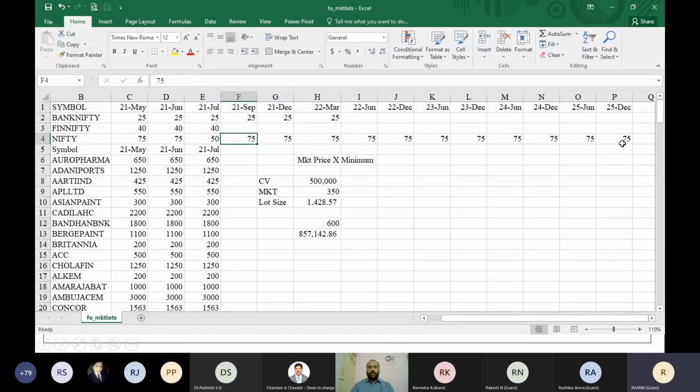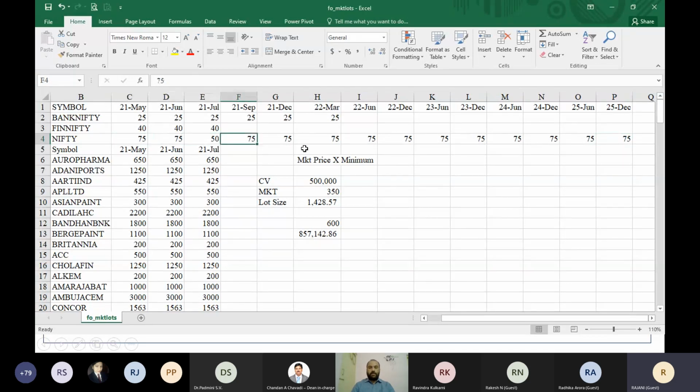But when it comes to Nifty, it will be for next 5 years. December 2025, if you're expecting Nifty to be around 50,000 rupees, if there is a seller who is available in the future market, you can trade in Nifty futures. December 2025 is the expiry for that contract. You can hold till that time by keeping your margin and MTM. You just keep that money and you can enjoy your position. That is possible.